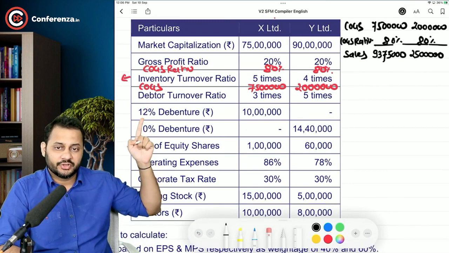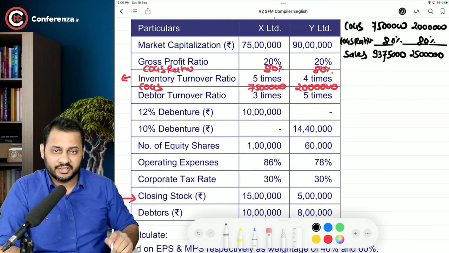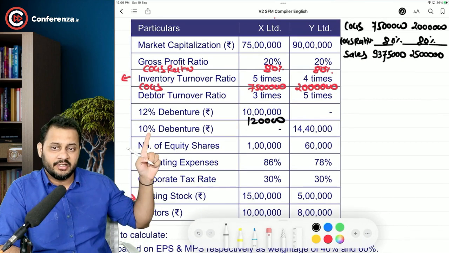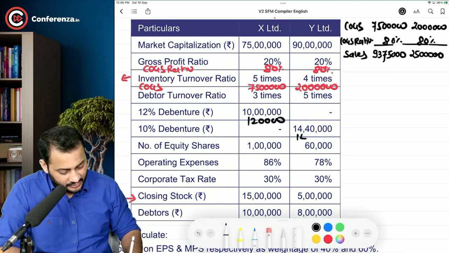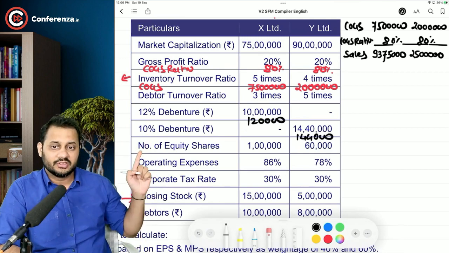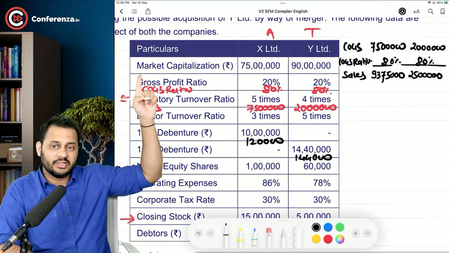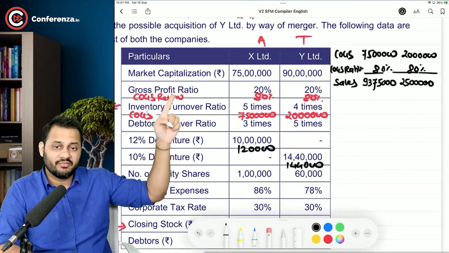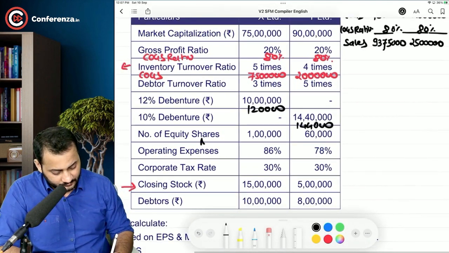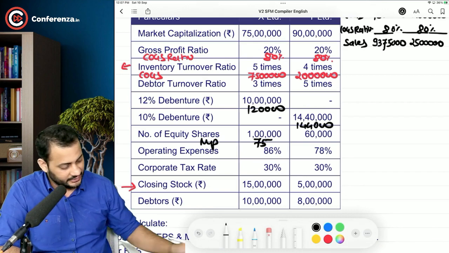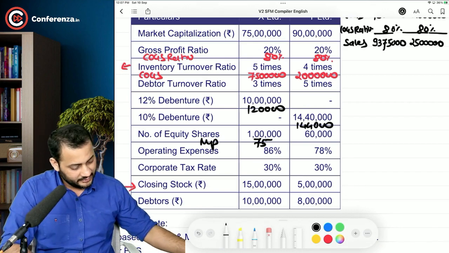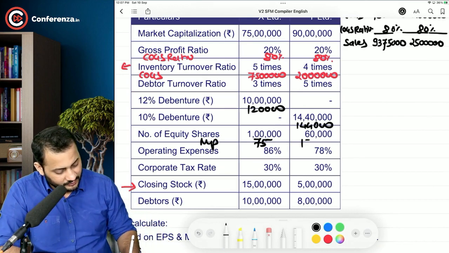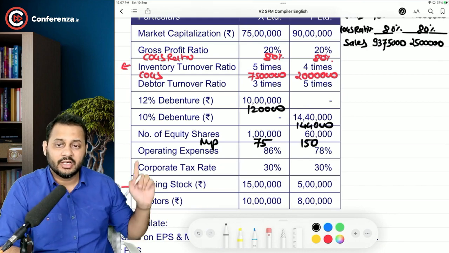Acha, apart from that, this is your next item. See, debtor turnover ratio, 12% debenture, we can calculate the interest amount on this debenture, which is 1,20,000, and interest on this debenture as well, which will be 1,44,000. Now this is the number of equity shares. We can calculate the market price as market capitalization divided by number of equity shares. So 75 lakh divided by 1 lakh, market price will be 75 in this case, and 90 lakh divided by 60,000, so market price will be 150 in this case. Do you agree?